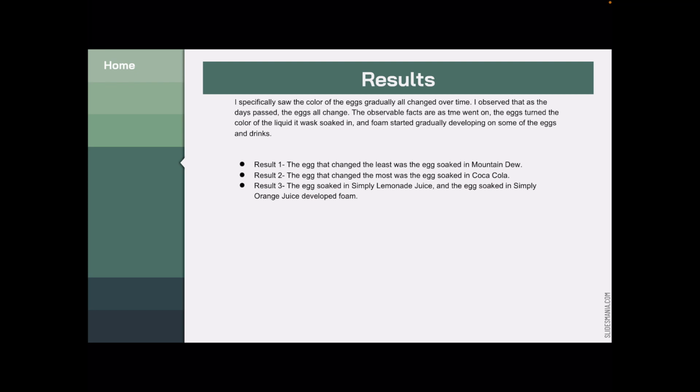For the results, the egg that changed the least was soaked in Mountain Dew. The egg that changed the most was the egg soaked in Coca-Cola, and the egg soaked in Simply Lemonade juice and the egg soaked in Simply orange juice developed foam on it.